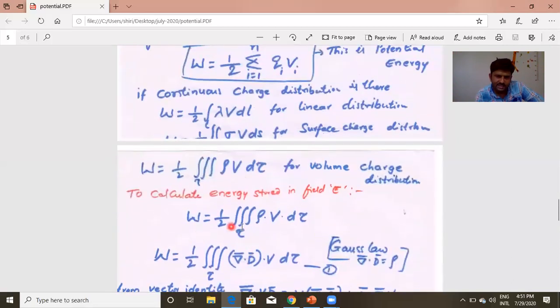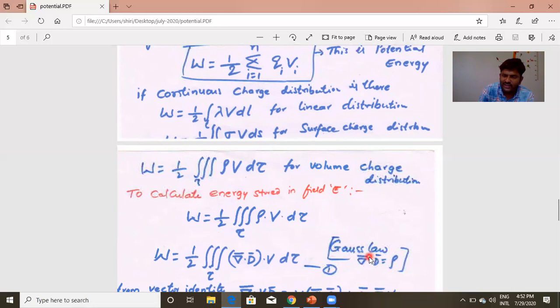This is the potential energy we calculated. We need not always denote it with W; we can write U also. Electrostatic potential energy can be denoted with capital U. I forgot to write capital U here. Potential energy U is equal to, no problem, you can write W also, 1/2 volume integral of rho V d tau.